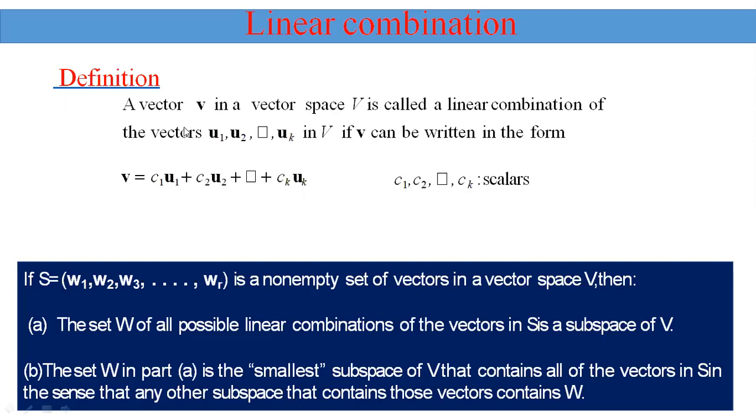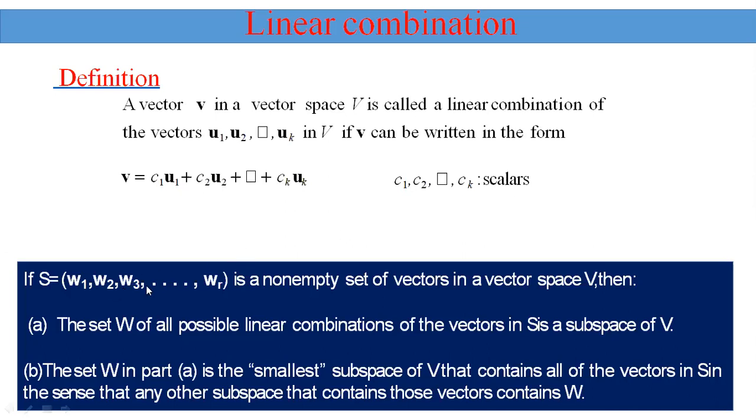It is very important to define linearly dependent and linearly independent sets of vectors. Here, see, it is a very important definition. A vector V in a vector space V is called a linear combination of the vectors U1, U2, and so on up to Uk in V. Then V can be written in the form V is equal to C1 U1 plus C2 U2 plus and so on Ck Uk, where C1, C2, Ck are scalars.